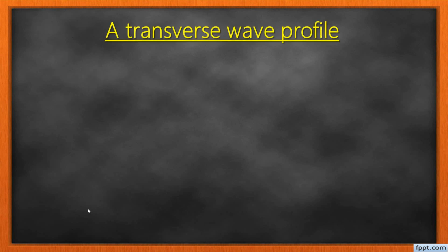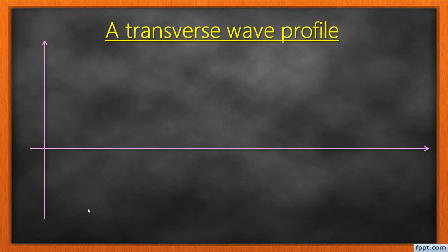Okay, now let's look at a transverse wave profile. Like how does a transverse wave look like? We shall have two axes, the vertical axis and the horizontal axis. The vertical axis represents the displacement of the particles of the medium from their equilibrium position, and the horizontal represents the distance traveled by the wave. So I've put displacement of the particles, y in meters, and then distance traveled by the wave, x in meters.